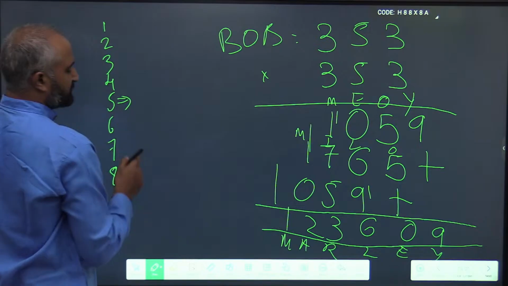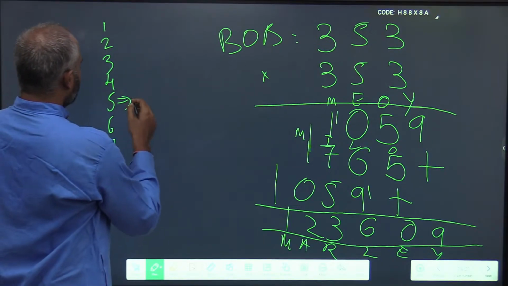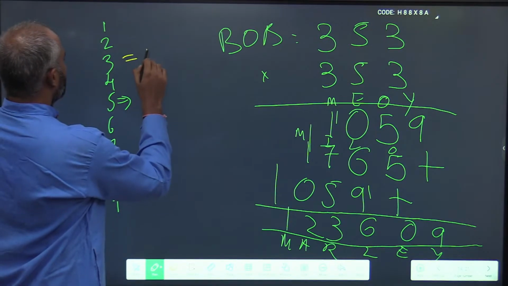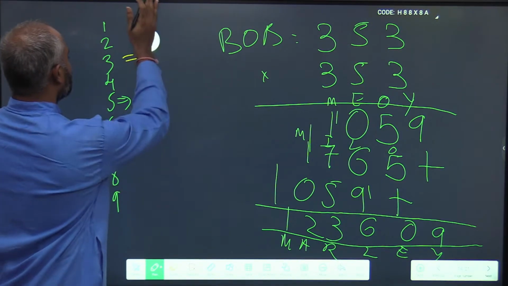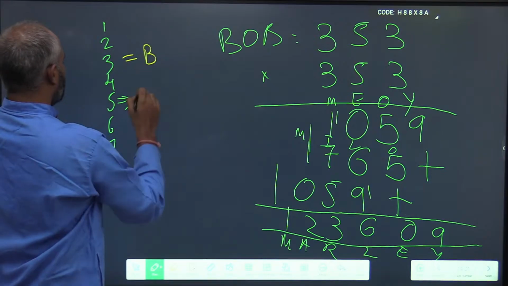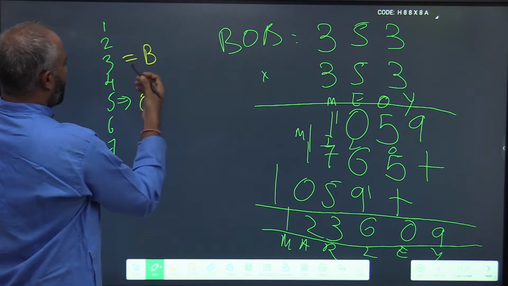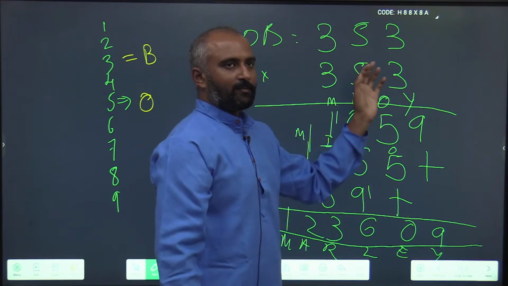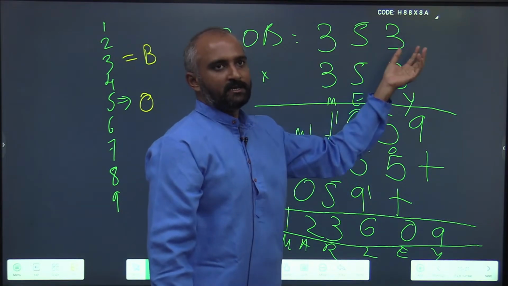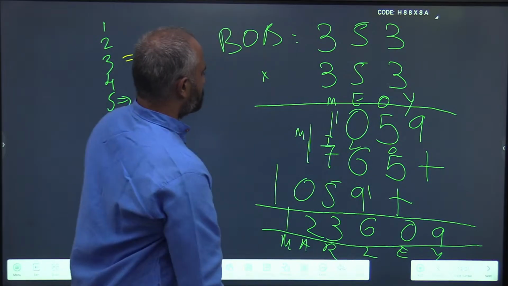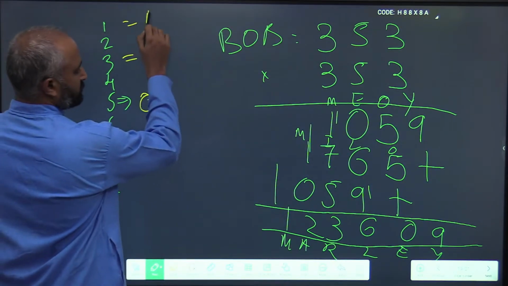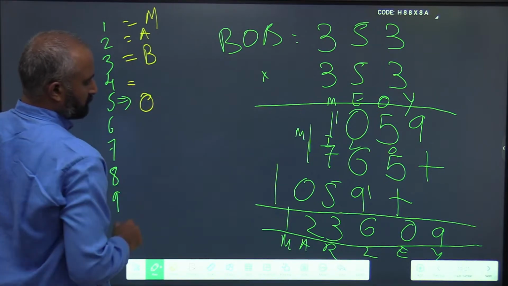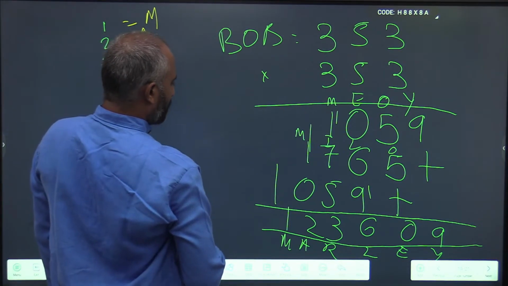By first finding out the value of B and O. Once we have found the multiplicands, the resultant is just an arithmetic operation. So from this, 1 is equal to M, 2 is equal to A, 4, do we have a 4?